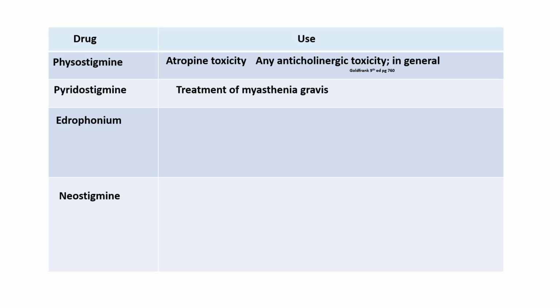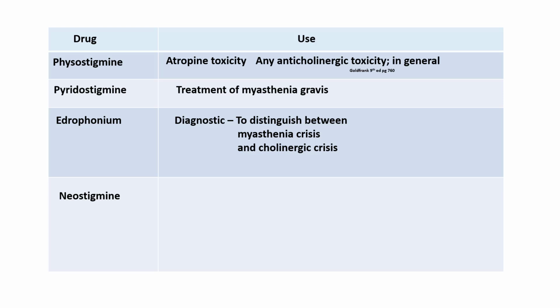Edrophonium is not useful for the treatment of myasthenia gravis, but it is useful in diagnosis of myasthenia crisis. It is useful in distinguishing between myasthenia crisis and cholinergic crisis. And we shall discuss in much more detail about that in a separate video on myasthenia gravis.